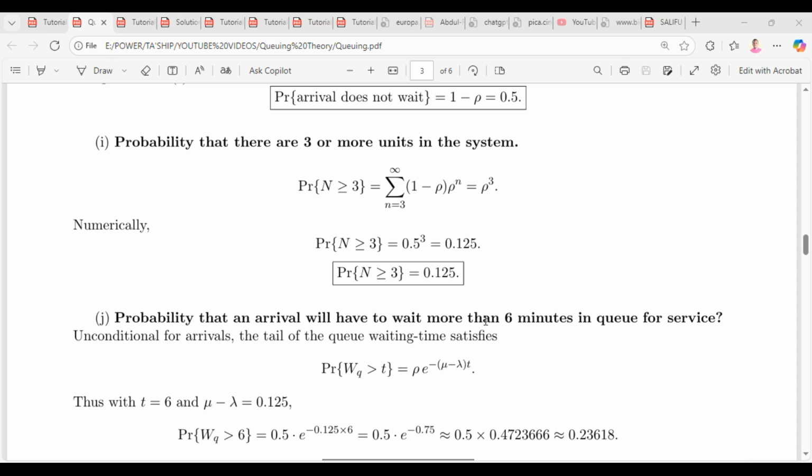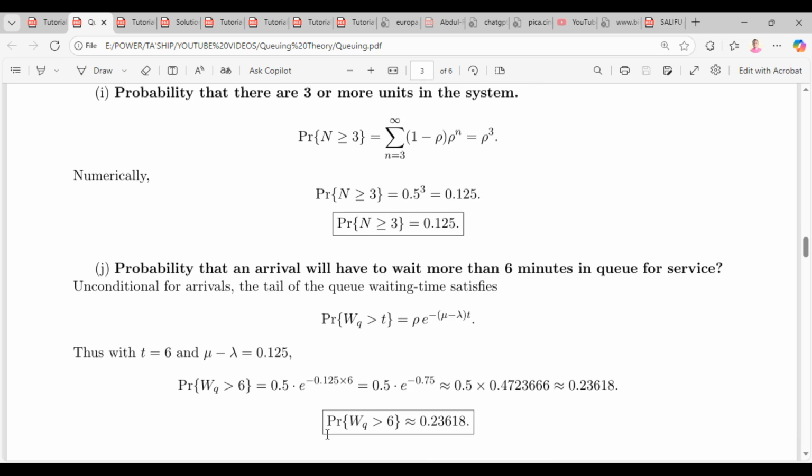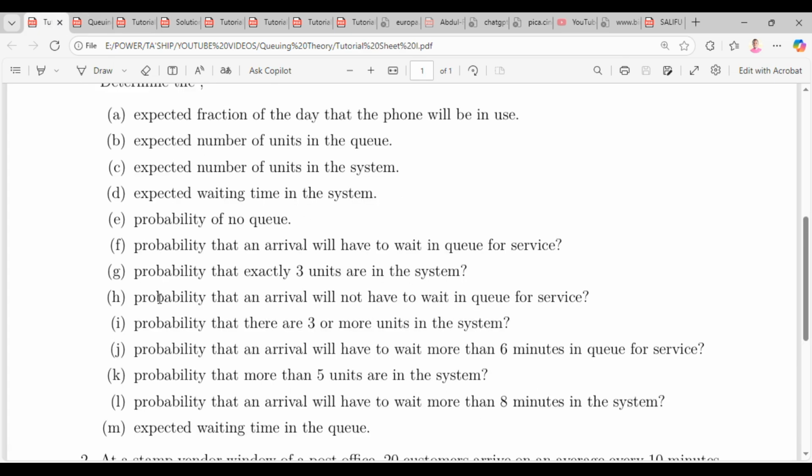So meaning we're going to multiply this by just 6. We multiply by 6, not 6 over 60, because our parameters were calculated per minute. Okay, and we get 0.23618 as our probability.